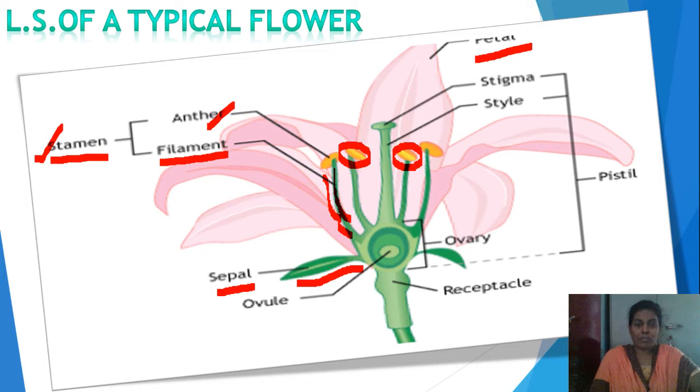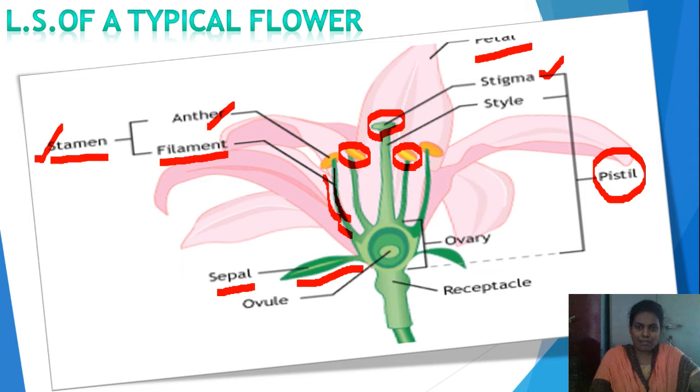This is about the male reproductive organ, the stamens. And the next important part, the pistil. It is the female reproductive organ of a flower. If you observe the pistil structure, there are three important parts. First, the bulb-like structure at the top is called the stigma. It is sticky in nature to capture pollen grains from the atmosphere.